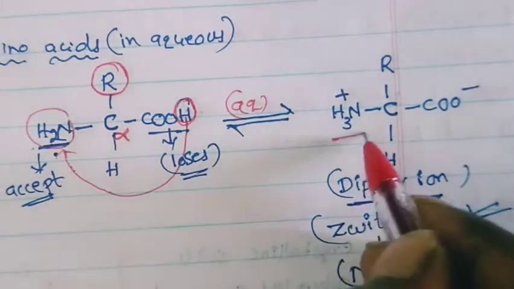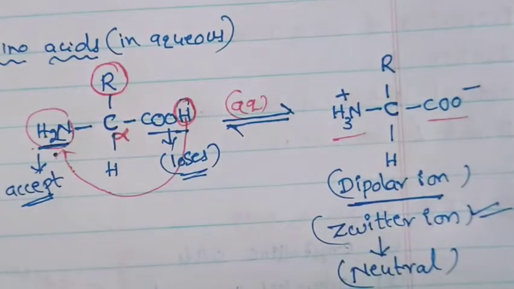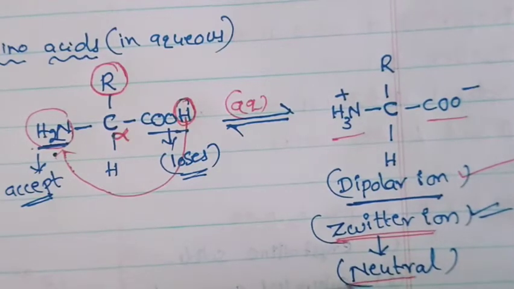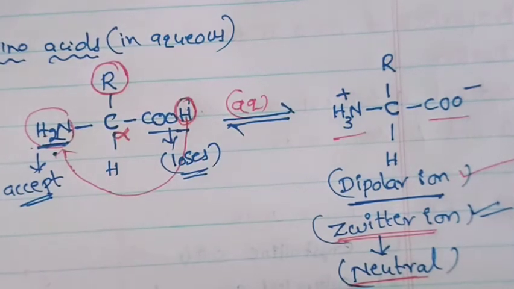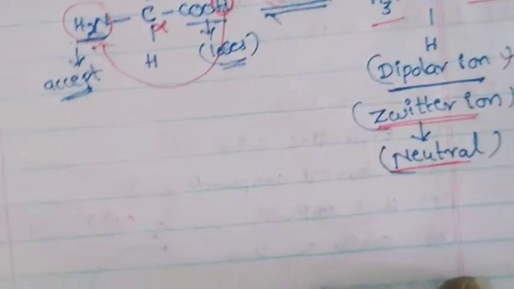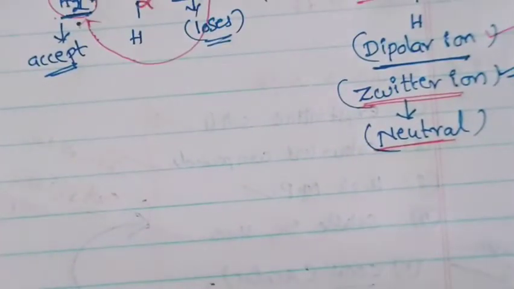So now there are two ions, two charges. One is a positive charge, another is a negative charge. That is what is called a dipolar ion. So this dipolar ion's name is Zwitter ion. What is the nature of this Zwitter ion? Neutral. But there is one more important point about the Zwitter ion. Zwitter ion is amphoteric in nature. I will write here, amphoteric nature of Zwitter ion.